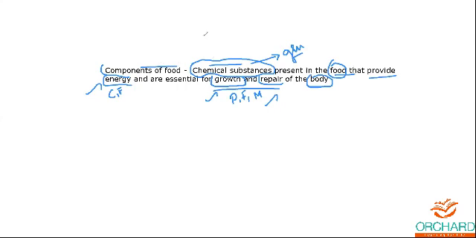Besides that, you have certain kinds of examples. One of the main components of food is carbohydrates. The first is carbohydrates, the second is proteins, the third is fats, the fourth is vitamins, and lastly minerals.